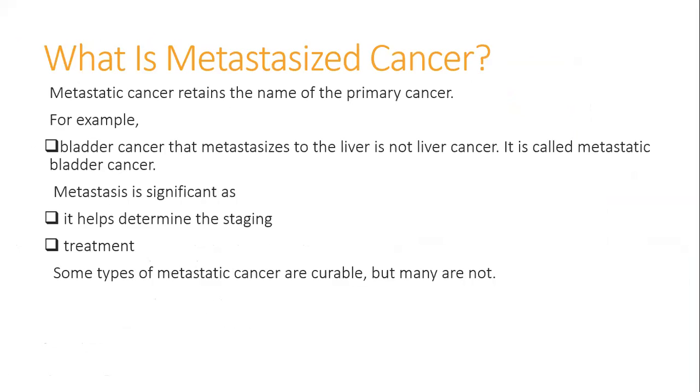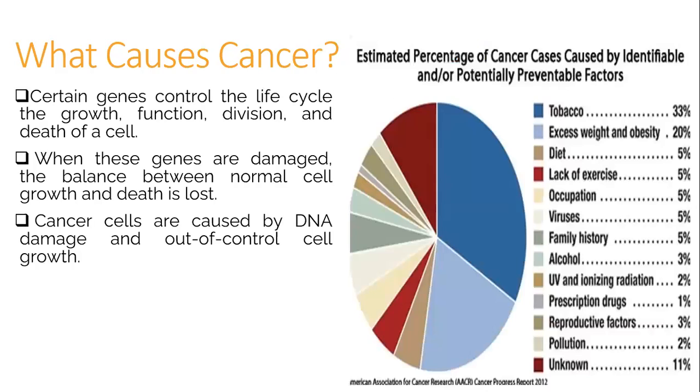What is metastasized cancer? Metastatic cancers retain the name of the primary cancers. For example, bladder cancer that metastasizes to the liver is not liver cancer. It is called metastatic bladder cancer. Metastasis is significant as it helps to determine the staging and the treatment, and some types of metastatic cancers are curable, but many are not. We see what causes cancers.